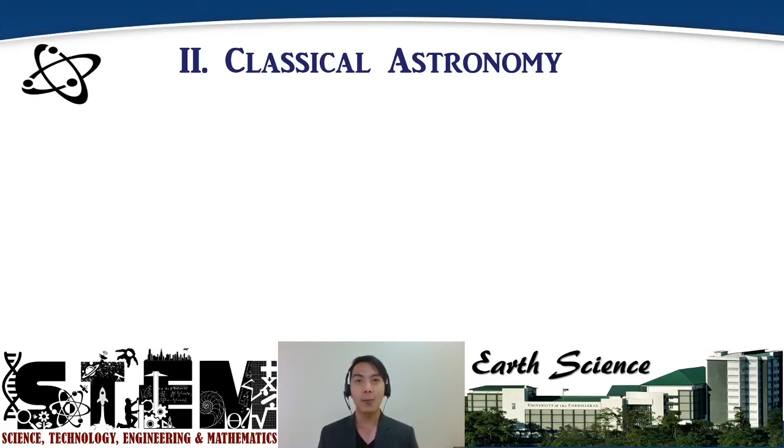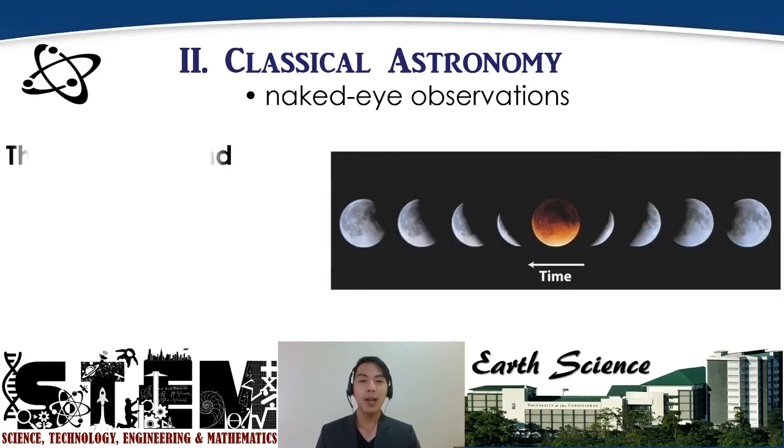And so this time we go further in time. We now go to the classical period. And so still, of course, we have naked eye observations and then later supplemented by telescopic observations only. Okay? And so one intriguing idea during the classical period is whether the earth is flat or the earth is